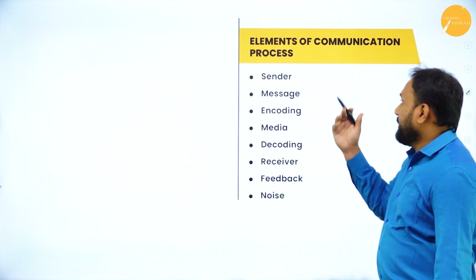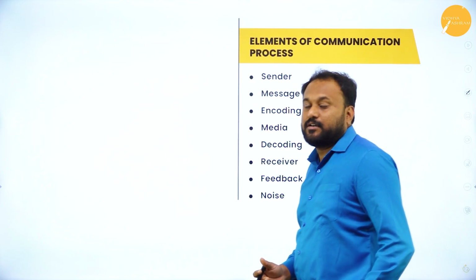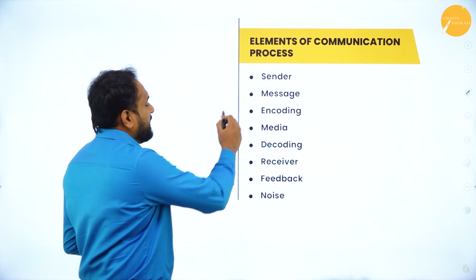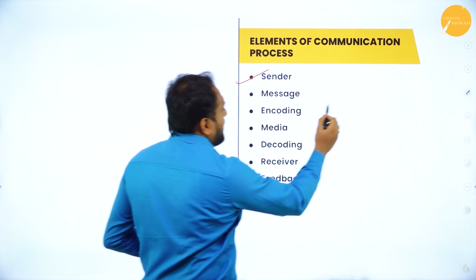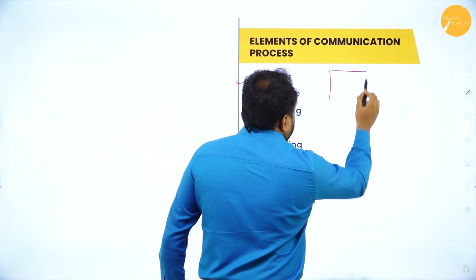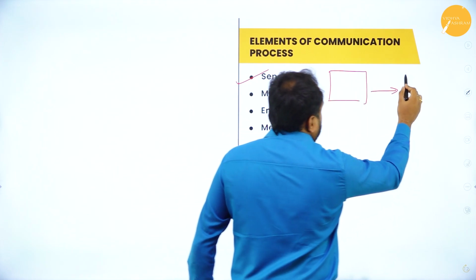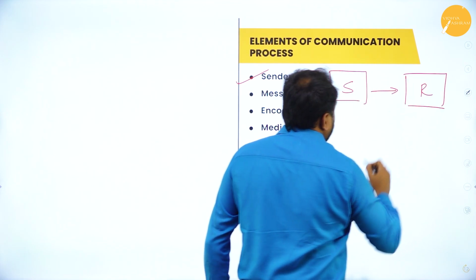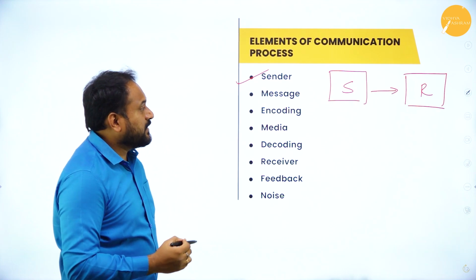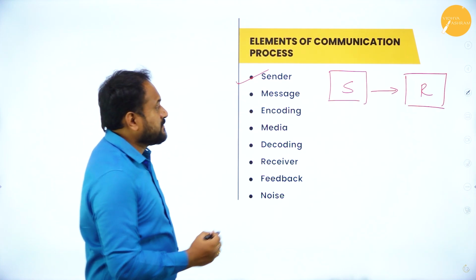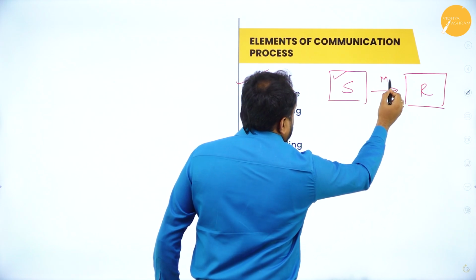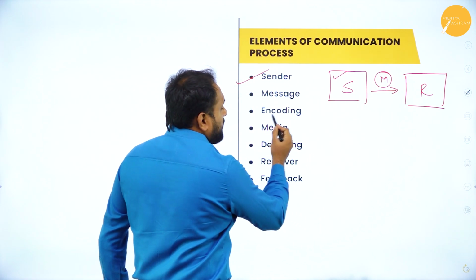Next is the elements of the communication process. Now who all will come, I'll just tell you. The first one is a sender. I'll show it to you here. So this is a sender, receiver. Now how communication happens is, a sender is there. So this is done. Now the sender sends a message. Now the message is here.